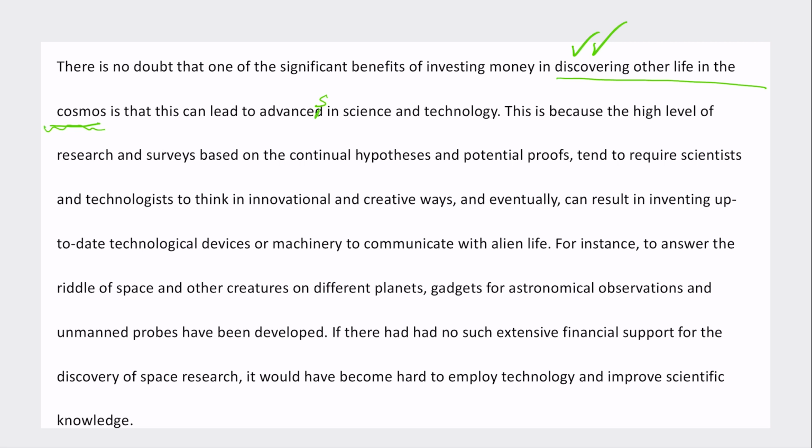This is because the high level of research and surveys based on the continual hypothesis and potential proofs tends to require scientists and technologists, we wouldn't say technologists, maybe engineers, to think in innovative and creative ways, and eventually can result in inventing up-to-date technological devices or machinery to communicate with alien life. Okay, what a long sentence.